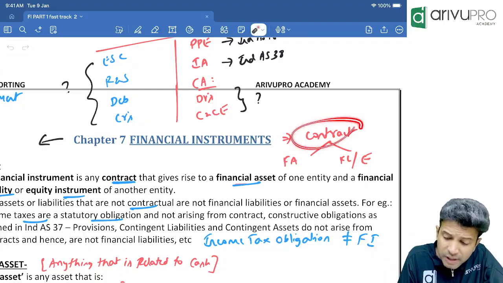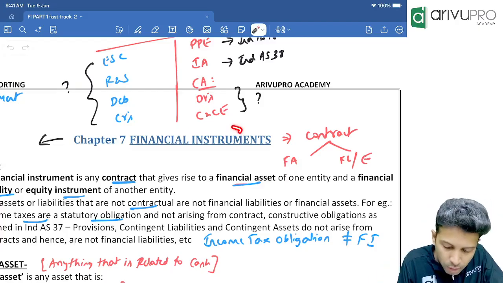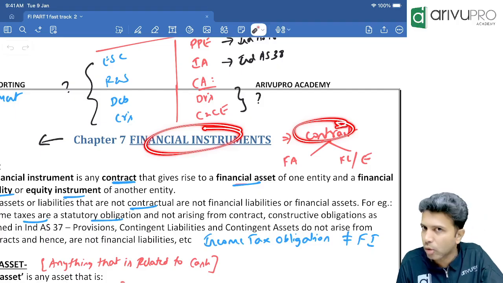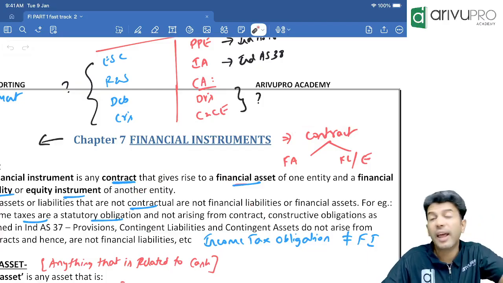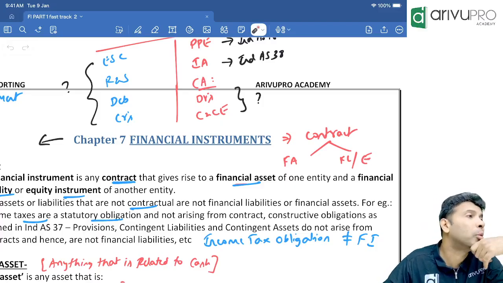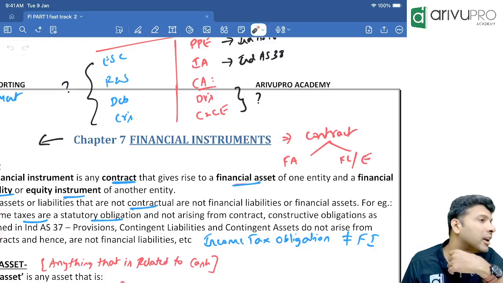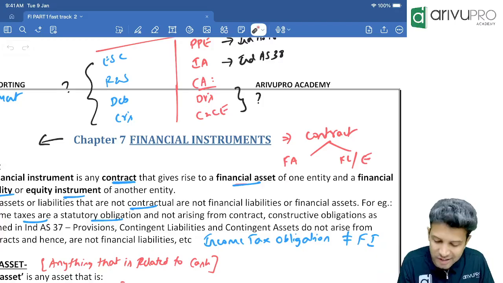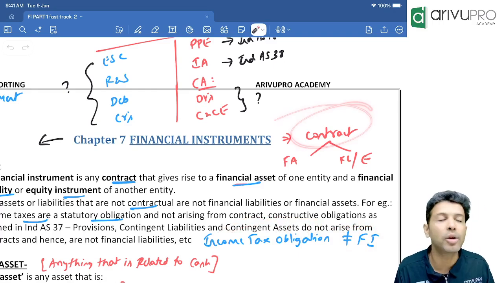That means something which does not come as part of a contract is not a financial instrument. If you want to apply the financial instruments standard, there has to be a contract. If it is not arising due to a contract, then it will not attract the financial instruments standard. Like income tax payable to the government is also a liability. Is income tax a contractual liability or a statutory liability? Do we have any contract with the government of India saying I will pay this much tax? No. So these are statutory obligations. So the income tax obligation is not a financial instrument because it is not arising due to a contract.